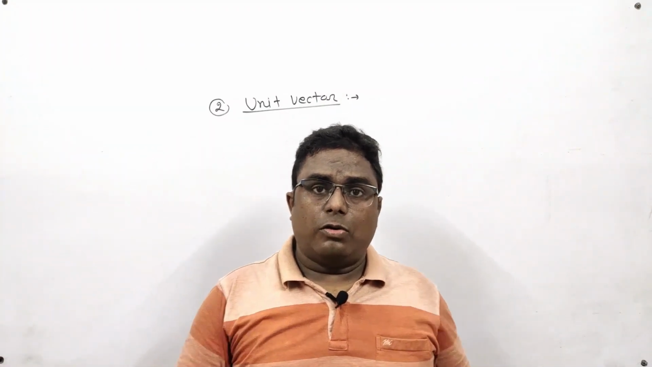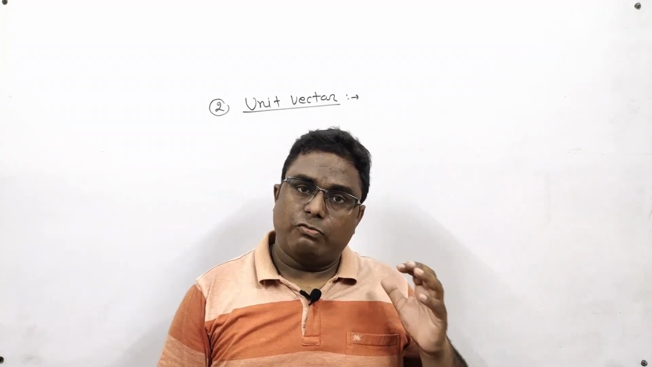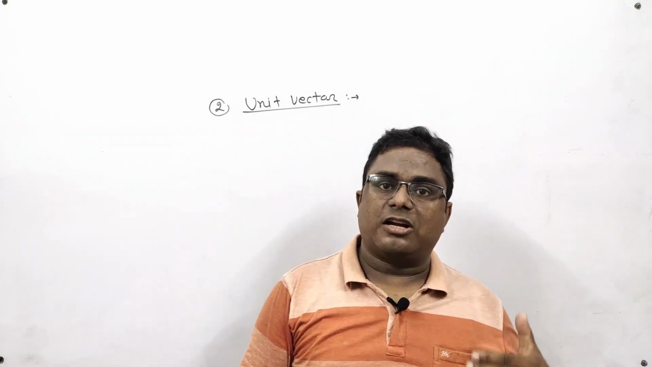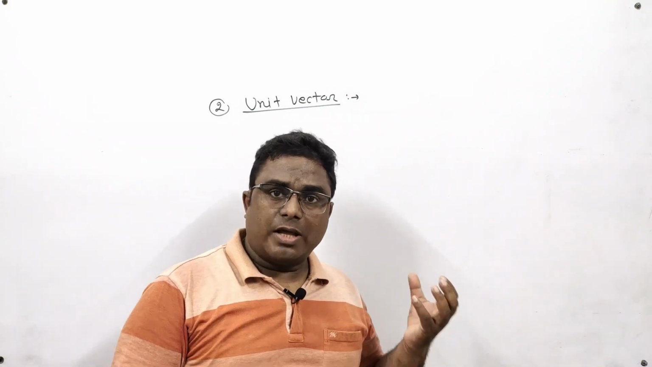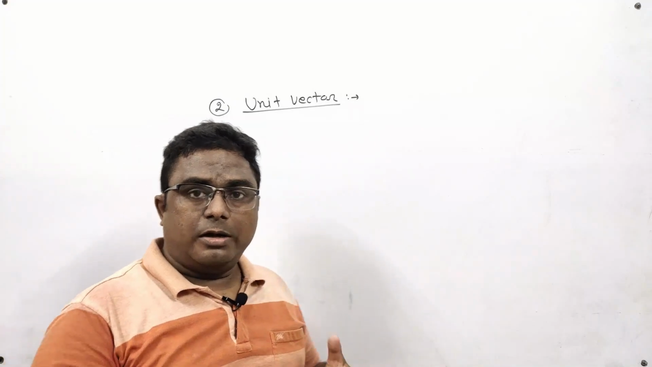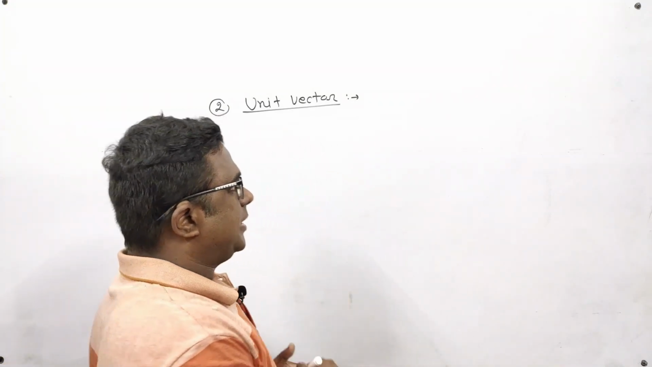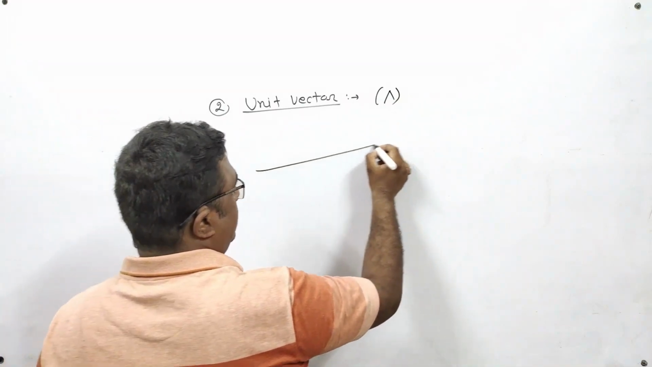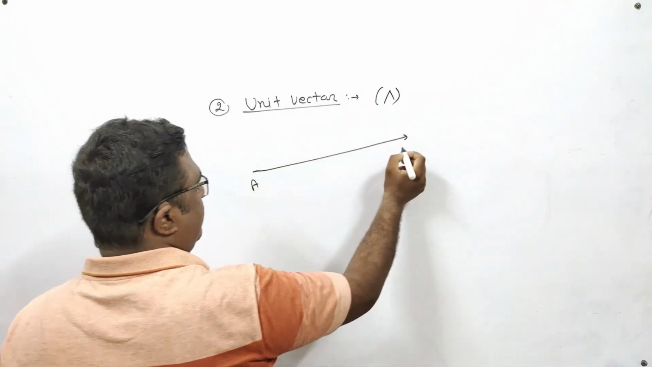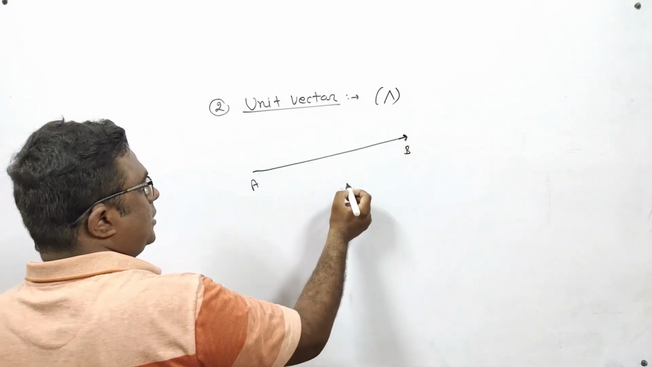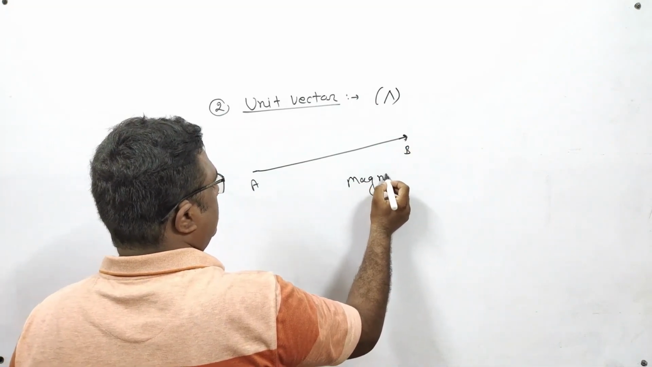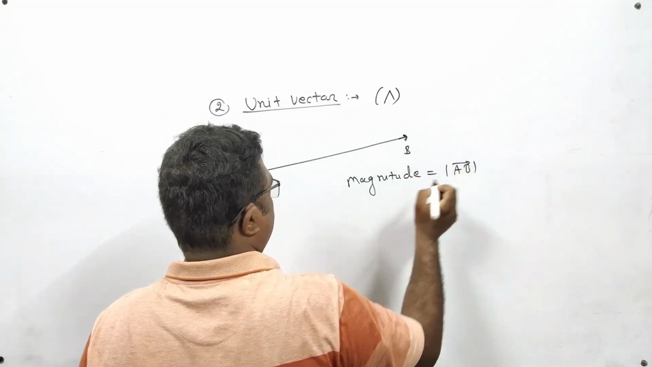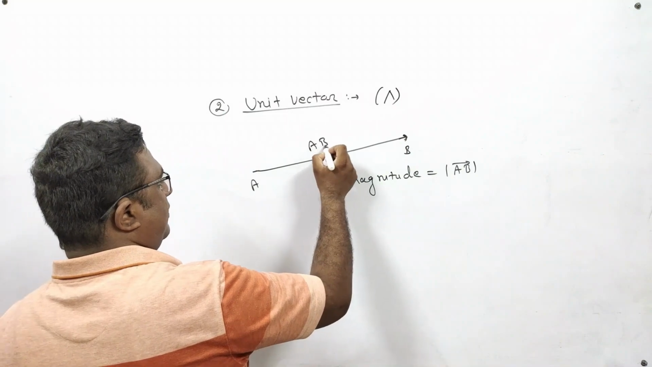If the magnitude of a vector becomes exactly 1 unit, I am repeating, if the magnitude of a vector becomes exactly 1 unit, then we say that it is a unit vector, and it is denoted by the cap sign. What is the cap sign? The cap sign is like this. For example, suppose there is a vector named AB vector, and obviously it has some magnitude.